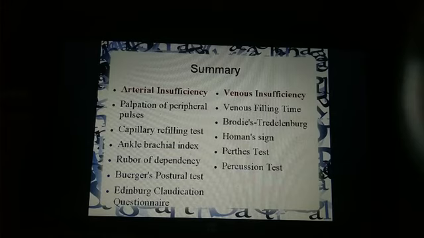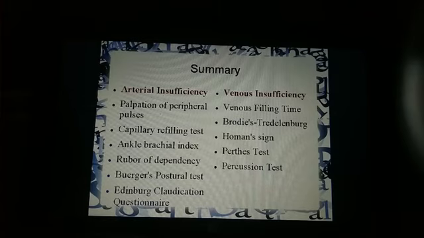But in an ischemic leg, it becomes pale; it has already become pale when it was raised. So when it comes into dependent position, it takes time to convert the pale leg into pink color, right? So that is the capillary refilling test.